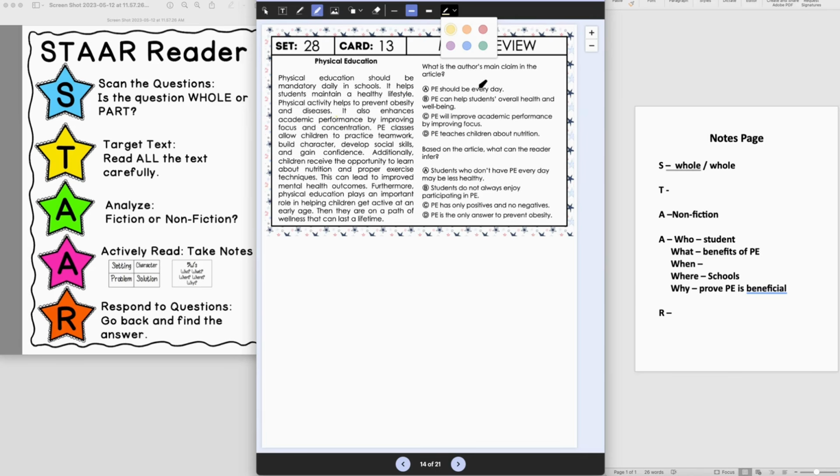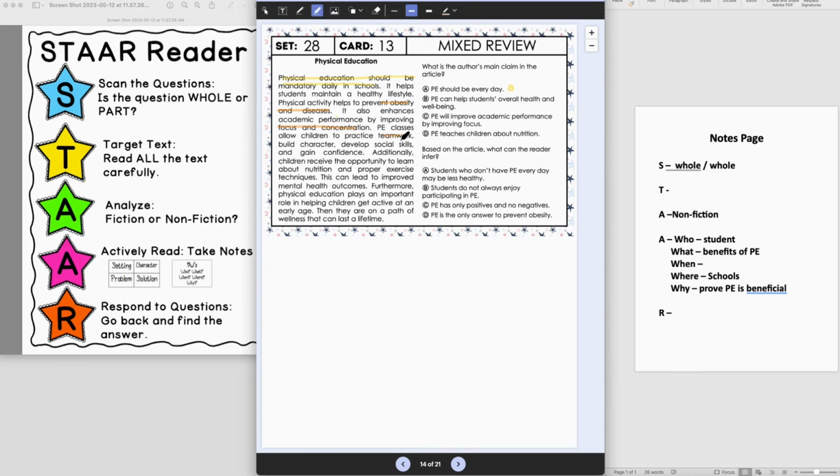What is the author's main claim in the article? PE should be every day. So let's look back and see if we can find that. It says here that physical education should be mandatory daily. Okay, so that's possible. PE can help a student's overall health and well-being. Okay, so here we talk about how if it prevents obesity and disease, that's helping their health. If it's improving focus and concentration, that has to do with their well-being.